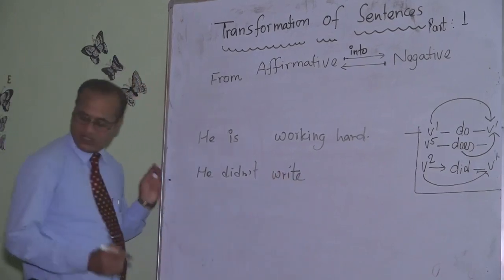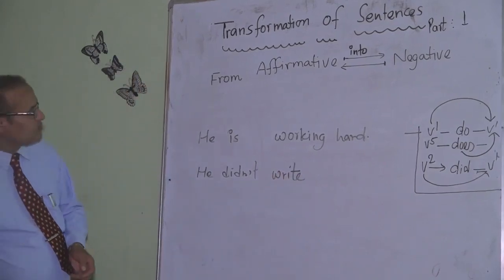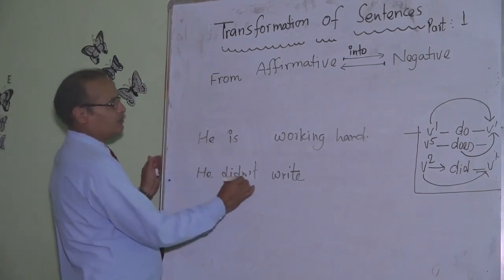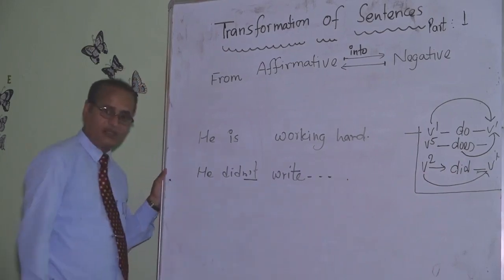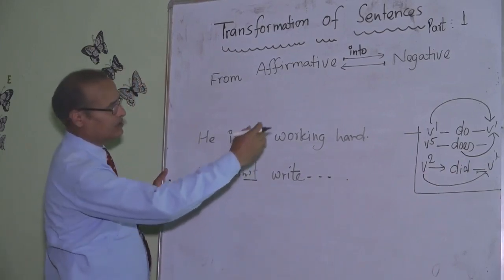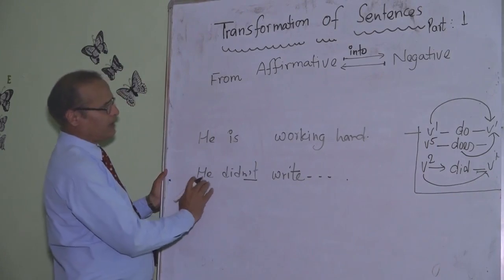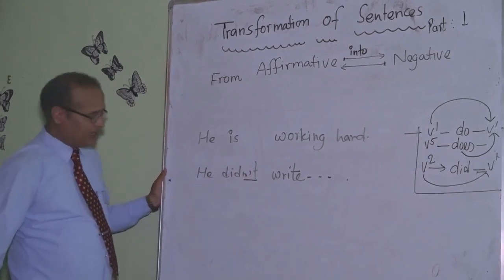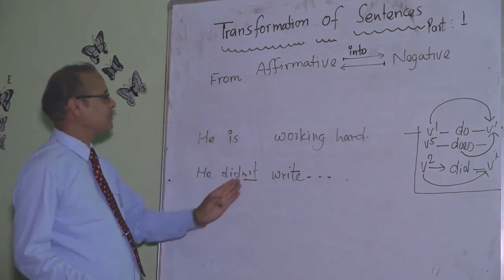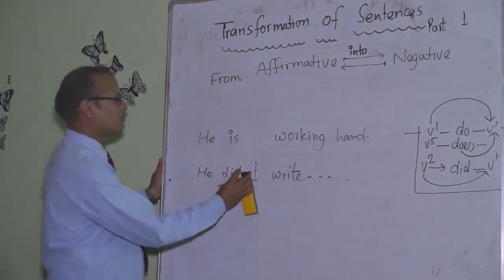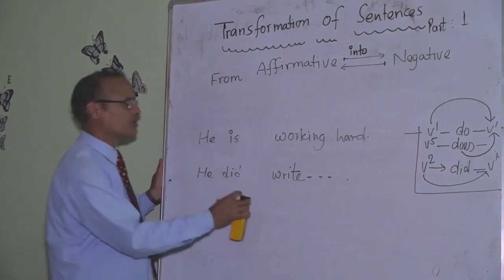Okay. He didn't write. What I said, he didn't write a letter. He didn't write a poem, etc. Simply changing from negative to affirmative. Once again, I explain the rule. We have to remove not.